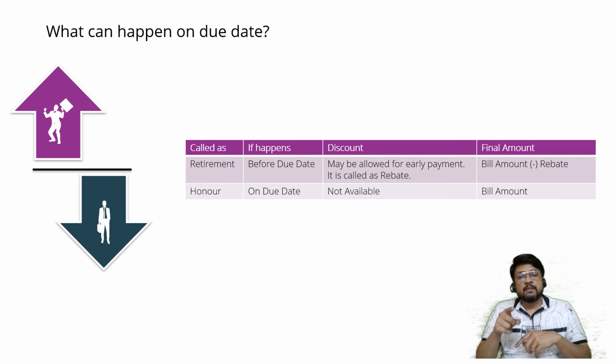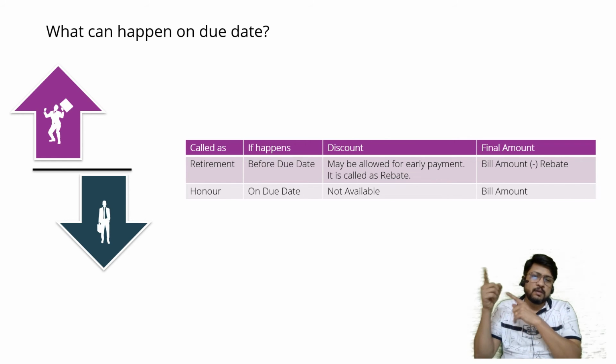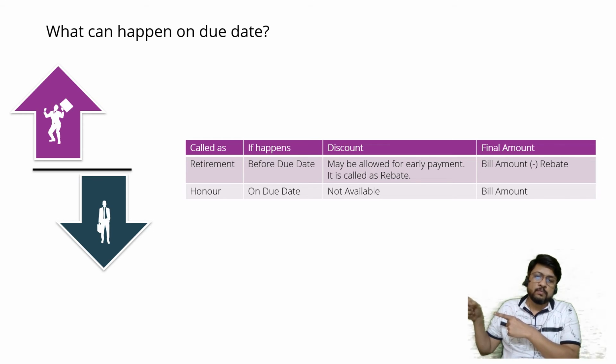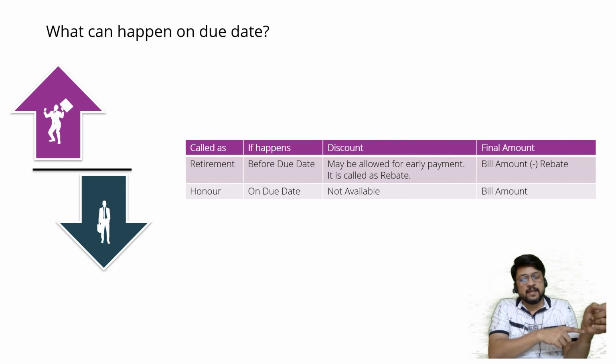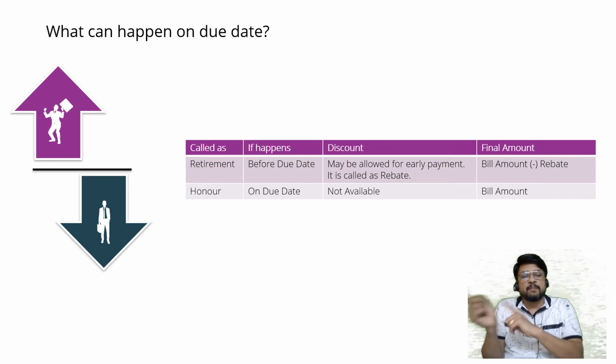Retirement is when the bill is honored before the due date. So on the due date, either the drawer or the banker to whom the bill was discounted, or the banker to whom the bill was sent for collection, or the endorsee to whom the bill was endorsed, they were going to go to the drawee's place and demand money from the drawee, and then the drawee was going to make payment to them.